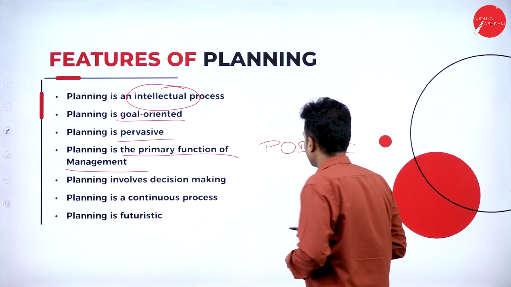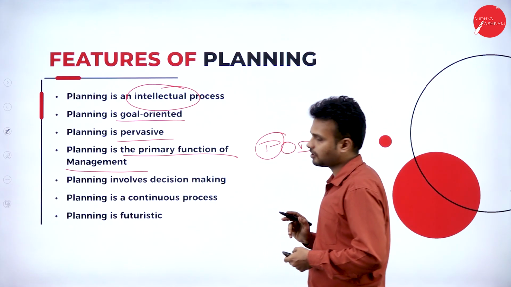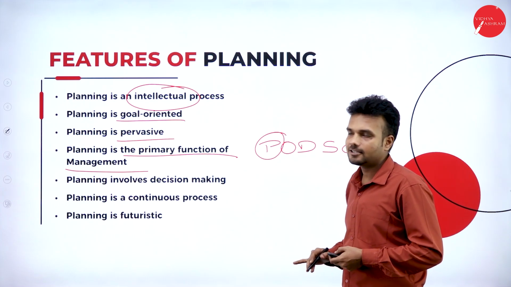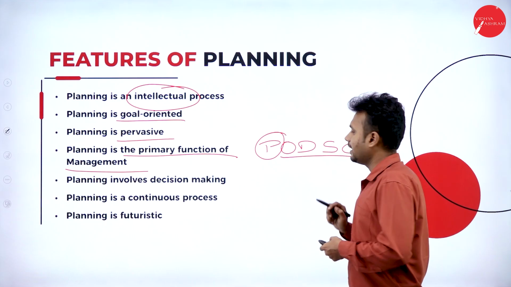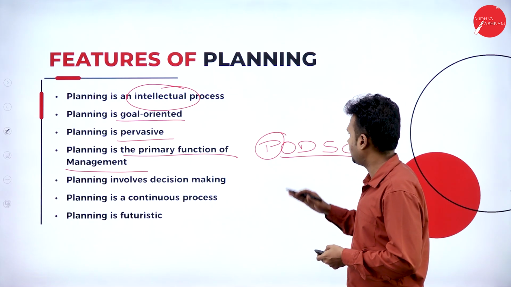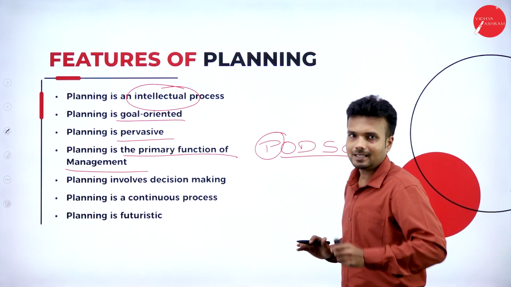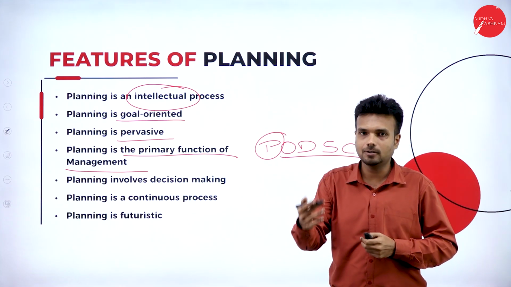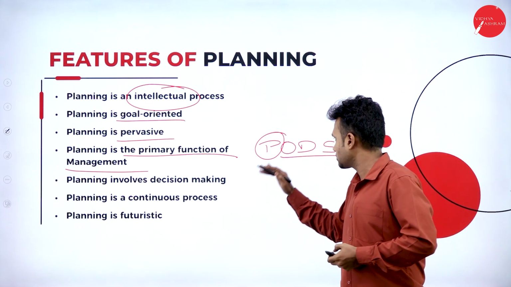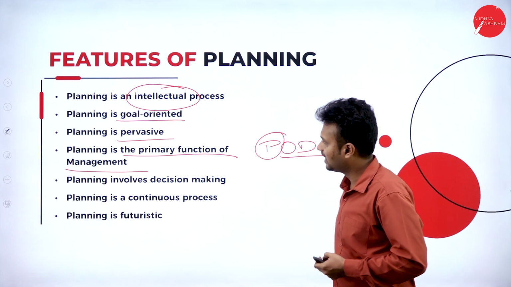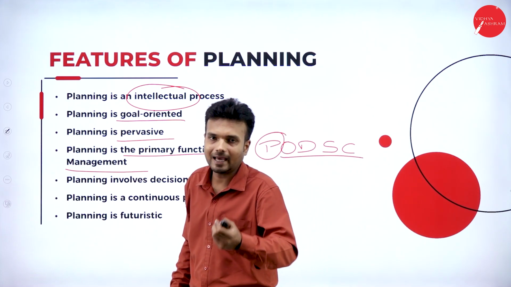Okay, these are the 5 functions of management. The first function, or the primary function of management, is planning. Without planning, we could not execute the rest of the functions of management, whether it is organizing, directing, staffing, or controlling. Whatever management is going to do must start from planning, and only after planning are we supposed to go with organizing, directing, staffing, and controlling. Hence we can say that planning is a primary function of management.